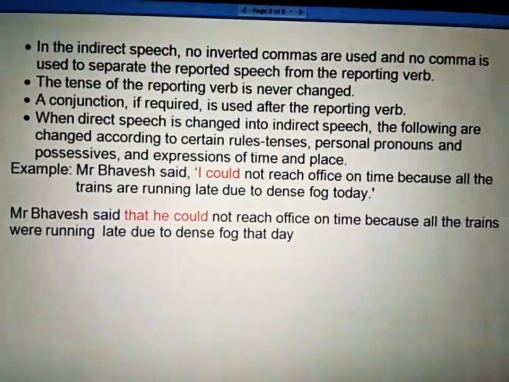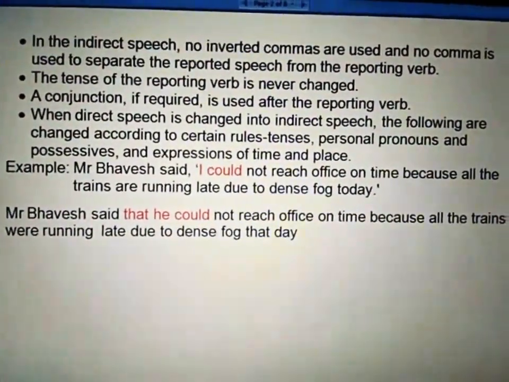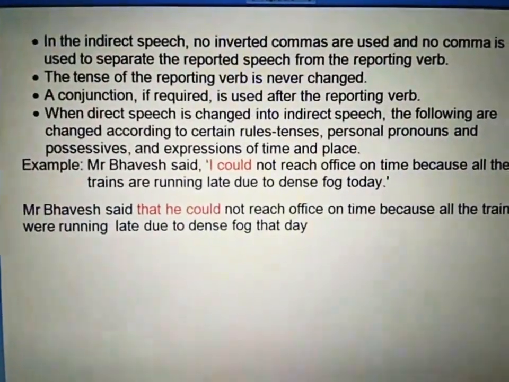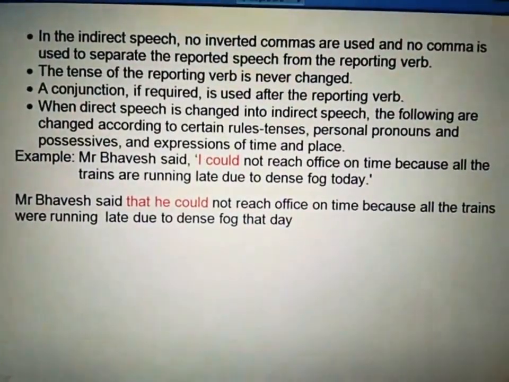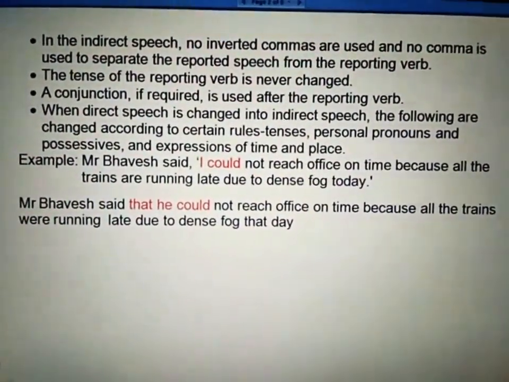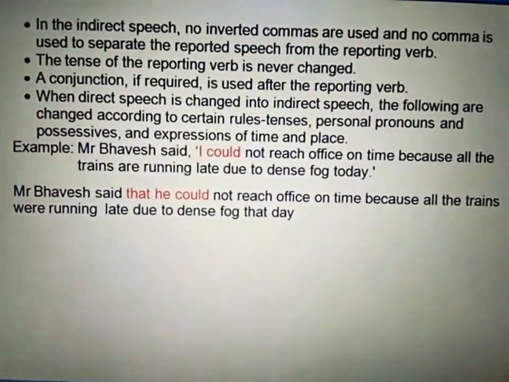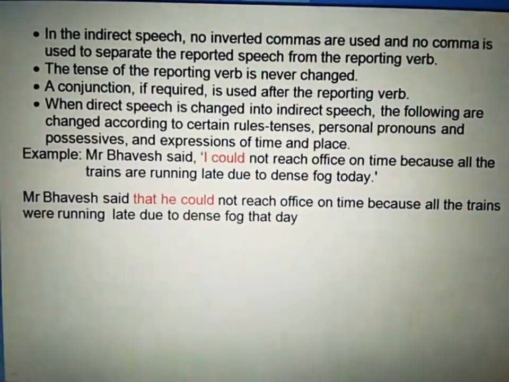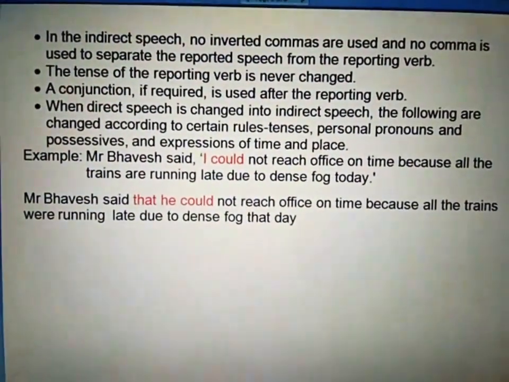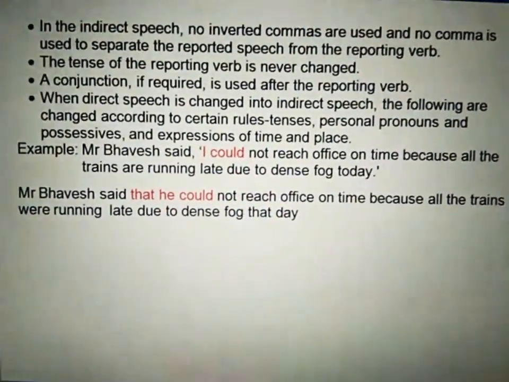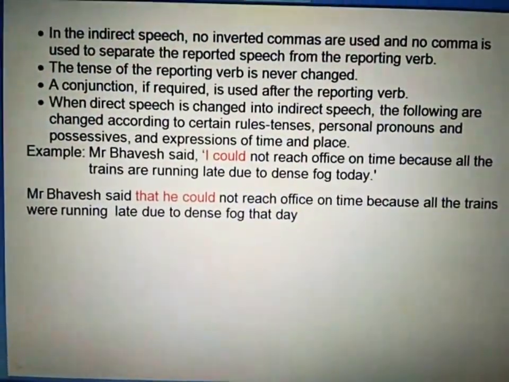That is a conjunction. Mr. Bhavesh said that. Just notice that we have not changed the reporting verb said, and we use the conjunction that, and we change our pronoun I according to the subject of the reporting verb, Mr. Bhavesh. Mr. Bhavesh said that he could not reach office on time because all the trains were running late due to dense fog that day.